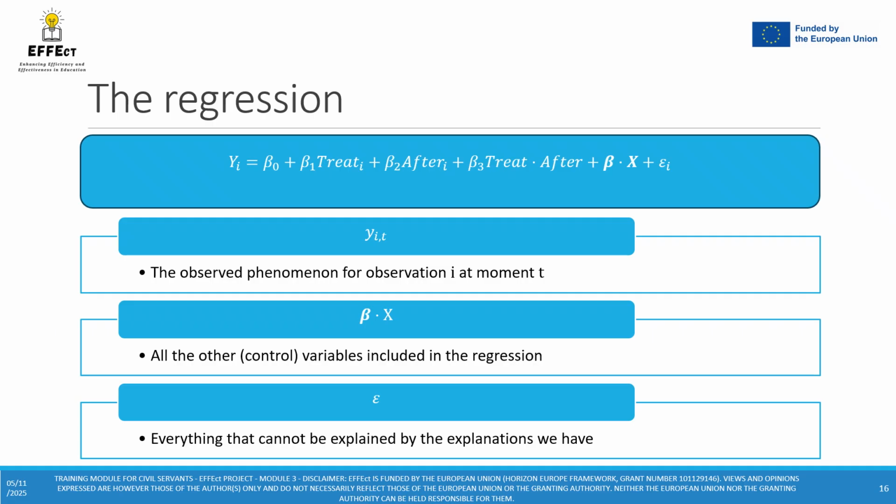In this context, I would just like to highlight that beta times x is a vector notation. This is not very important, but it's actually a short notation for beta times the control variable plus beta times the second control variable plus beta times the third control variable, and so on and so on. It's just a short notation. It seems more difficult than it actually is, and it is not that important in this context.